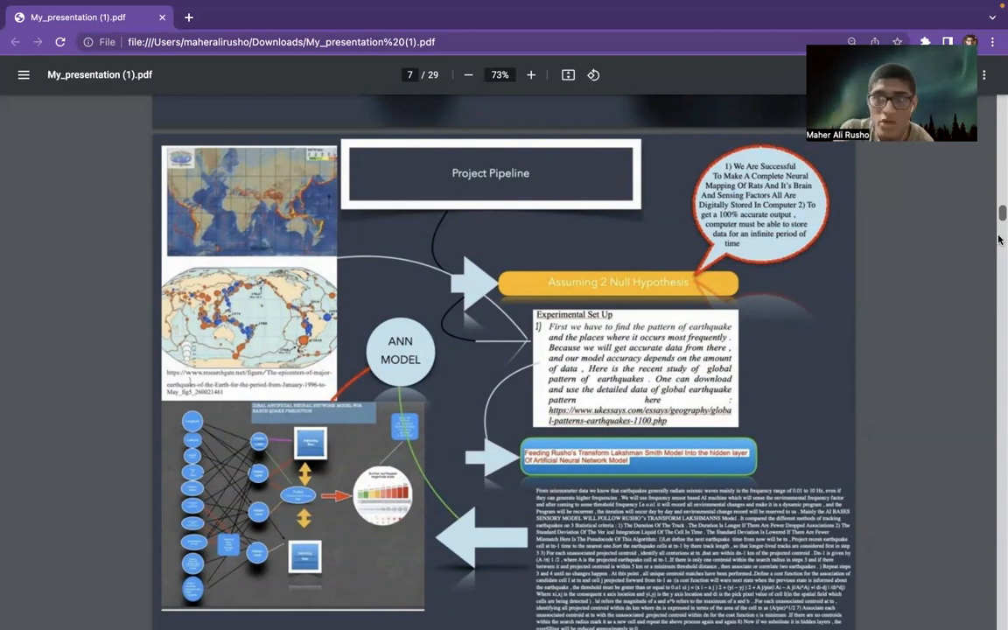After assuming the two null hypotheses, we will find the patterns of earthquakes and the places where they occur more frequently. You can see that I have generated a unique map of earthquake patterns from the SSN algorithm, spatiotemporal data analysis. You will see some red blobs indicating high earthquake areas like Nepal, and my home country Bangladesh is also included here.